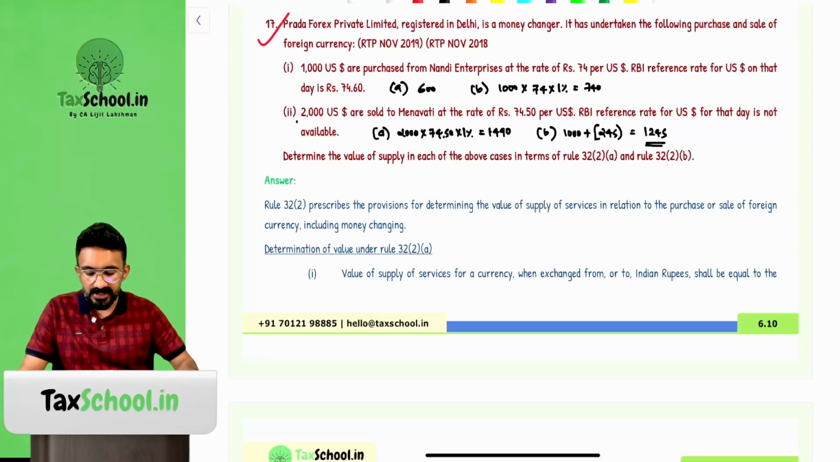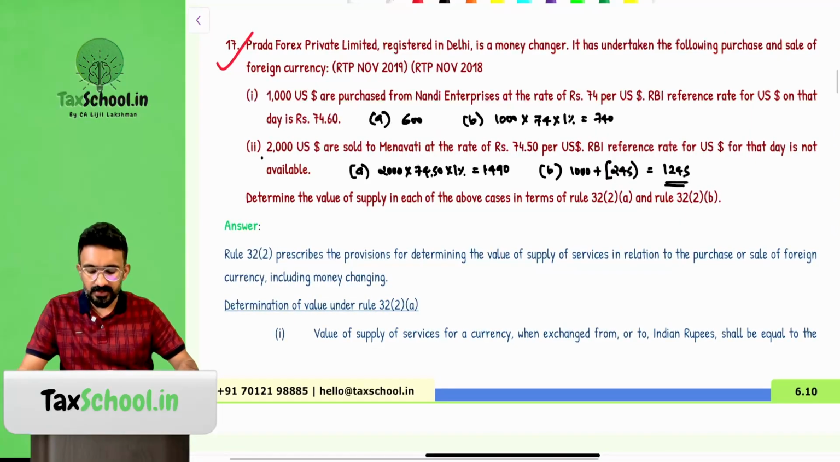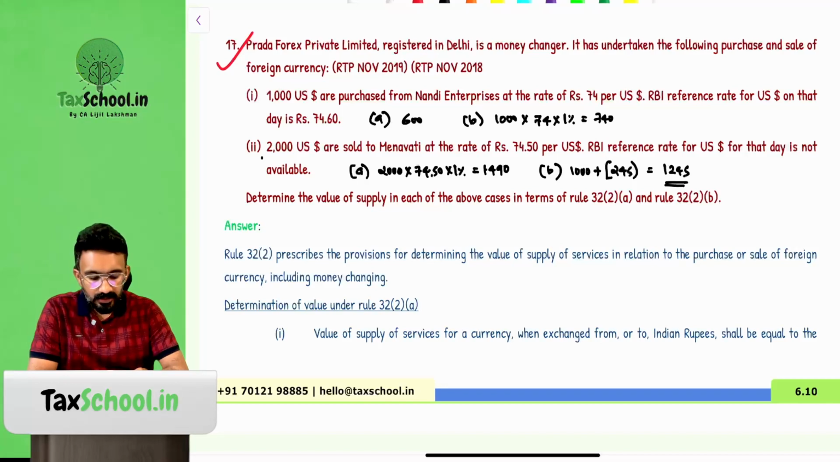Look at question number 17 that I have put on the screen. Prada Forex Private Limited, registered in Delhi, is a money changer. It has undertaken the following purchase and sale of foreign currency. Number one, 1000 US dollars are purchased from Nandi Enterprises at the rate of 74 per US dollar. RBI reference rate for US dollar on that day is 74.6.